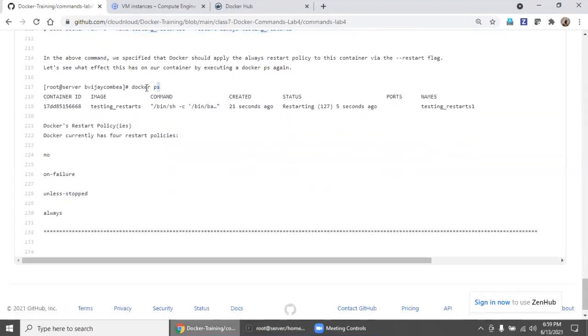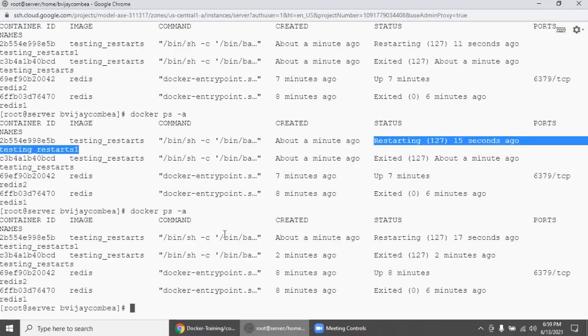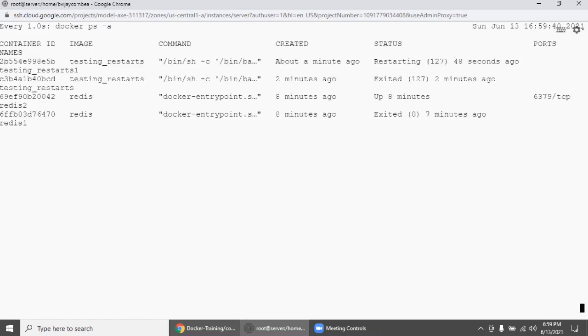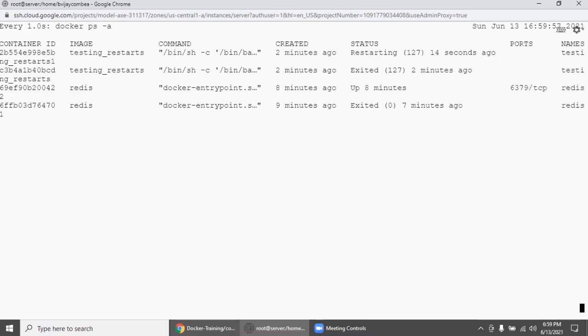We keep on running it a couple of times. I would say recollect, this will be really useful. What is the command? So watch docker ps -a. What will happen is the command will be executed every 1 second. The watch command is really useful. You no need to type every time if you just want to understand what is happening. See here, the seconds keep on increasing, but it keeps on trying to start it because you applied the restart policy, correct?